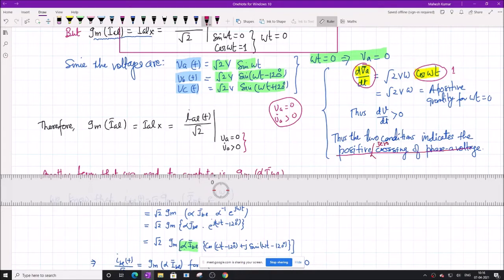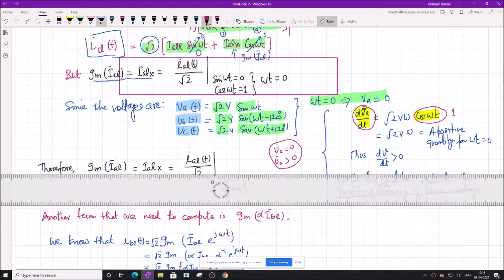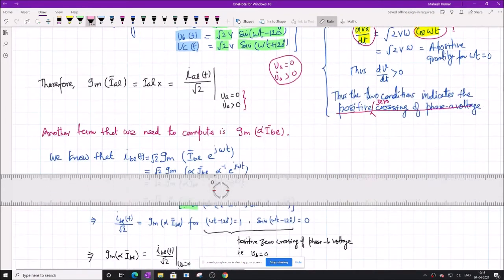So whenever the phase A voltage goes through 0, just find out at that instant what is IAL. Divide by root 2 becomes the imaginary of IAL. So the imaginary of IAL is nothing but IALX, which is nothing but IAL by root 2 at the positive 0 crossing of phase A voltage.